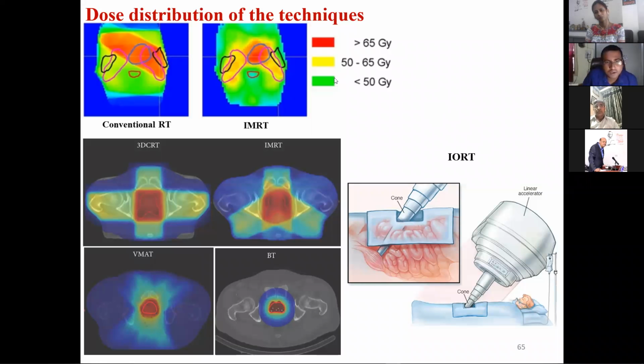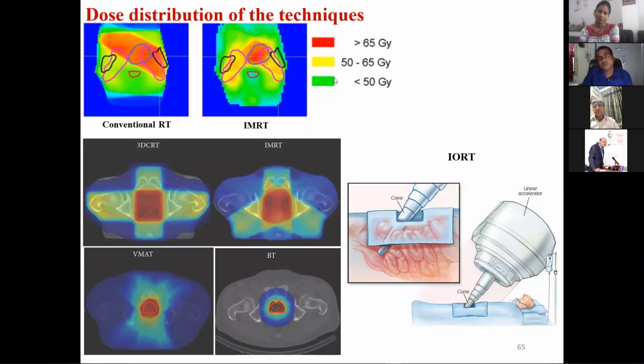That way it works. The same way is brachytherapy also. Only the tumor cells get the dose. And there is another one, IORT, that is intraoperative radiation therapy. There will be a surgery coupled with radiation therapy. Means if the organ is inside the body, then it cannot be given dose from outside because normal cells will be killed. So operate first, then in the open condition itself give the radiation dose.